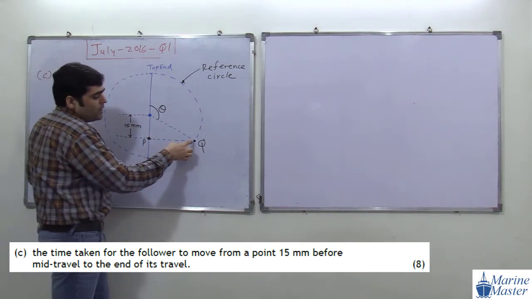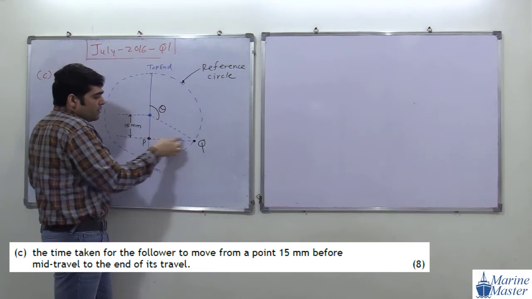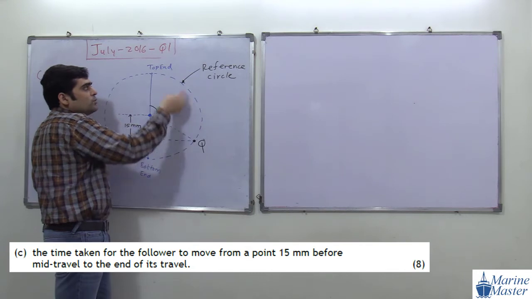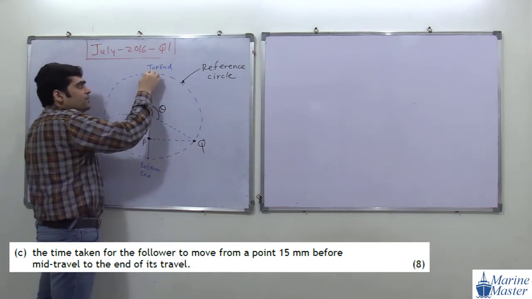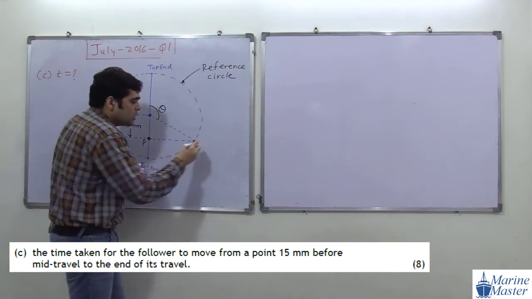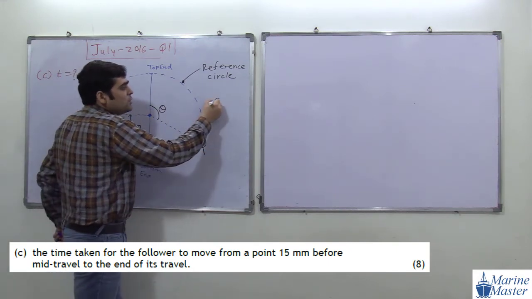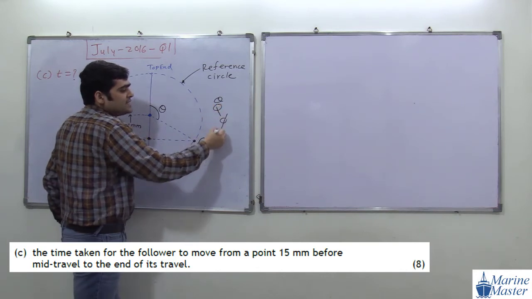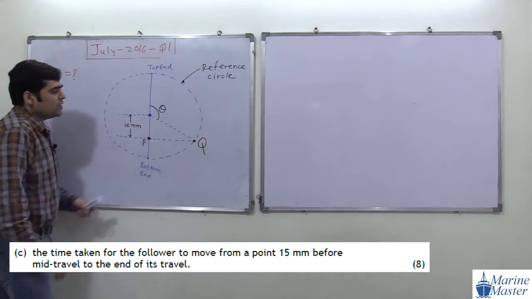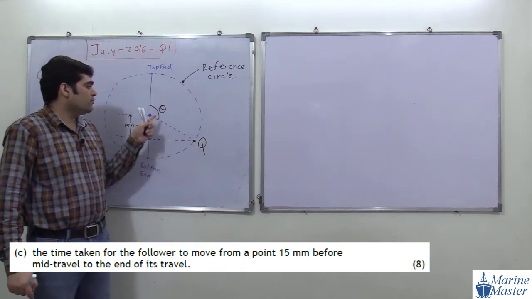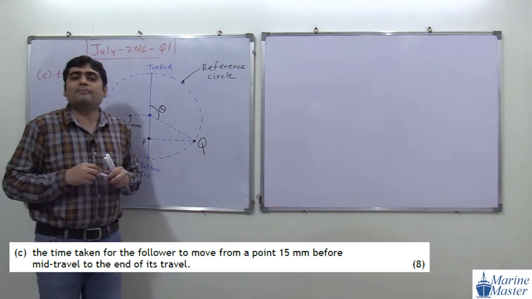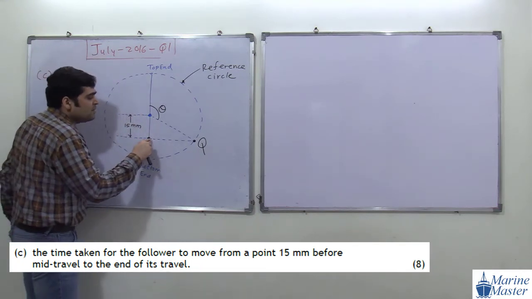When point Q goes from here to here, the angle covered by point Q is theta. Whatever the time required by point Q from this to this, the same time is required by point P. Don't get confused with Q, theta and phi; for a few people, theta and phi are the same thing. So if you calculate the time for point Q covering angle theta, the same time will be for point P going from 15 mm mid travel to the end travel.